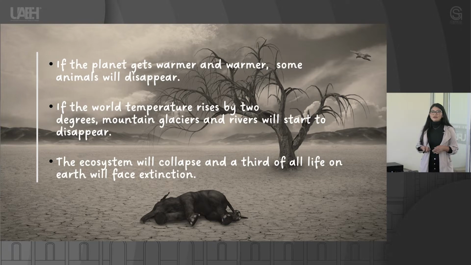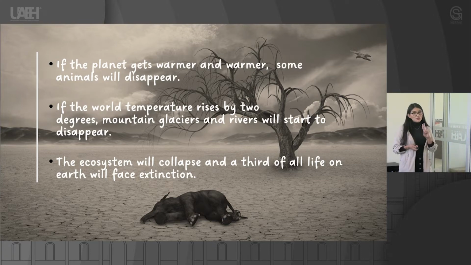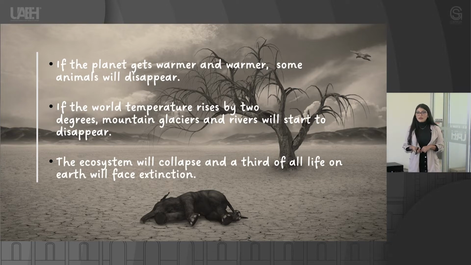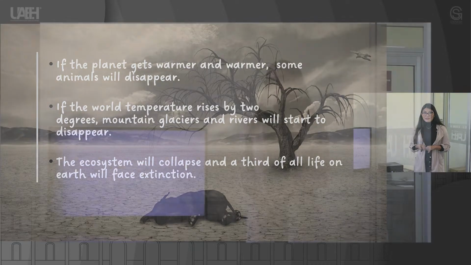If our world's temperature rises by 2 degrees, mountain glaciers and rivers start to disappear too. And the ecosystem will collapse, and a third of all life on Earth will face extinction. It's a scary picture, isn't it?